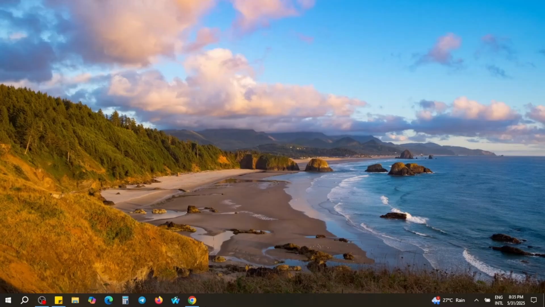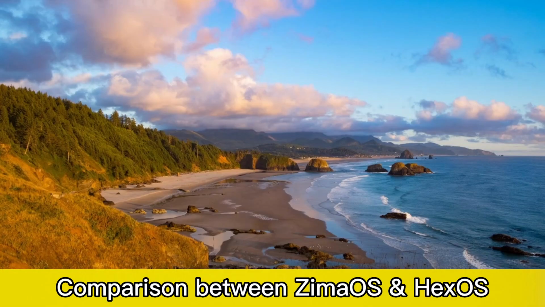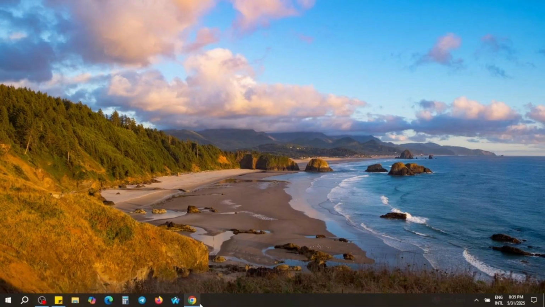Hey guys, today we're comparing two rising stars in the home server space, ZimaOS and HexOS. Which one's the better cloud operating system in 2025? Let's find out. Make sure to stick around till the end so you don't miss any key differences.